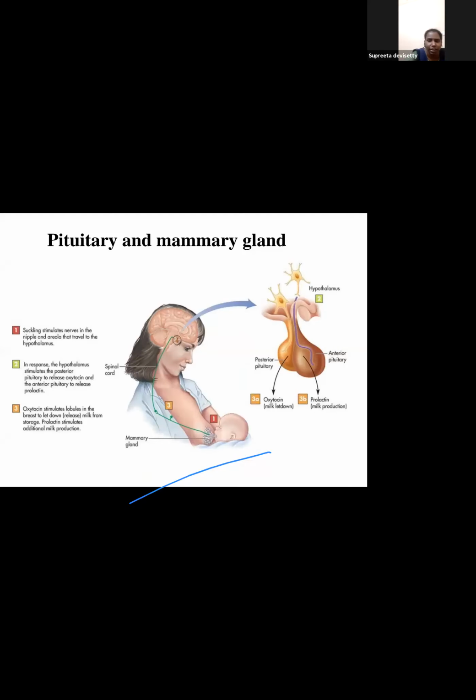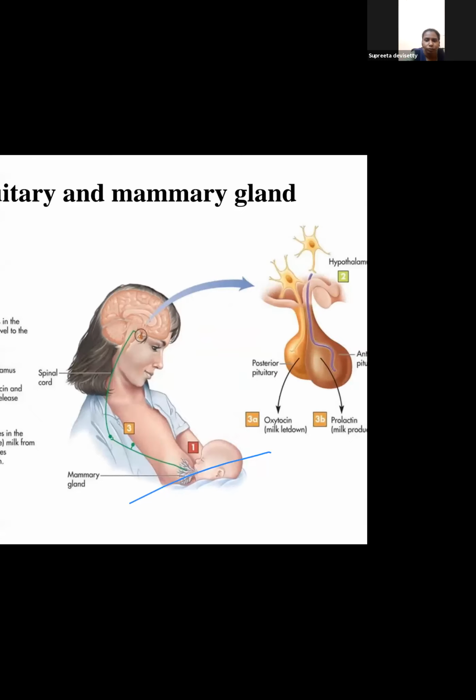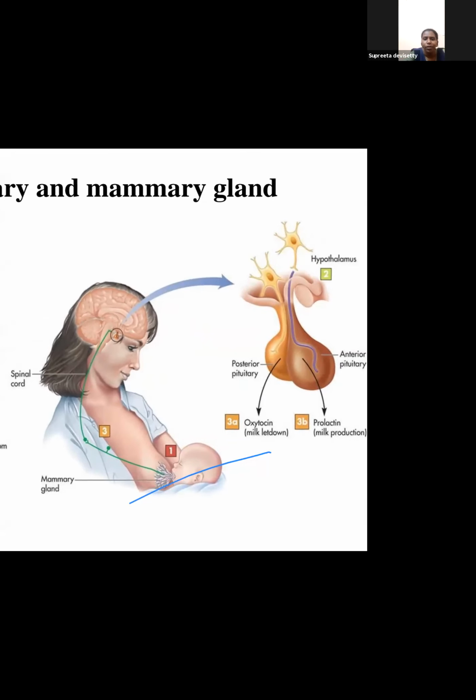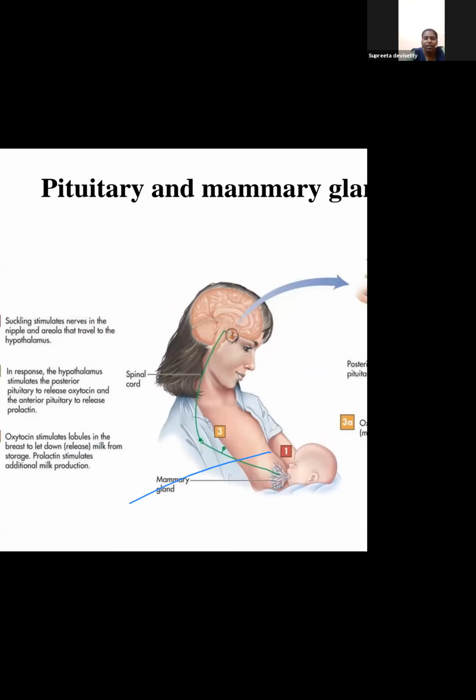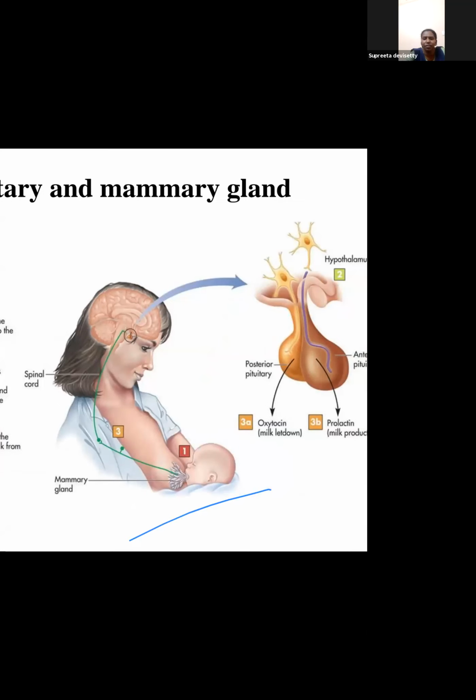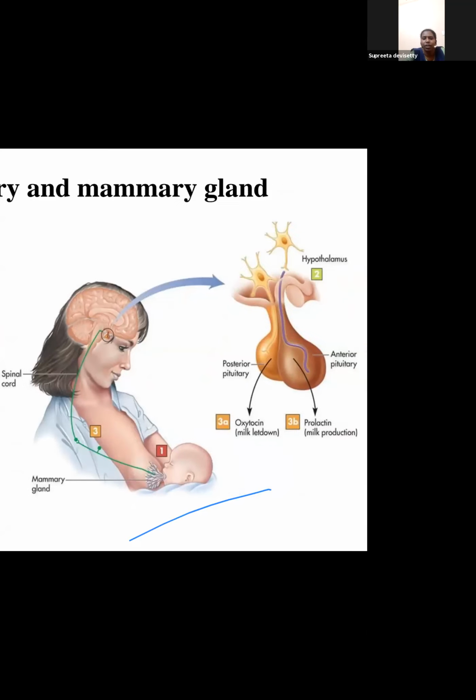So yeah, this was a slide I was heading. For the breast to secrete the breast milk, once there is suckling reflex from the baby, the posterior pituitary gets a signal that the baby is sucking, so milk has to be ejected. This ejection of the milk is under the influence of oxytocin.